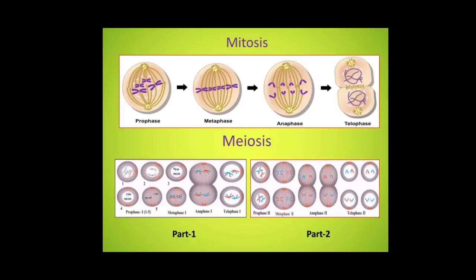Cytokinesis splits the chromosomes into new cells, forming the final products of meiosis, that is, 4 haploid cells in which each chromosome has one chromatid. Example, products of meiosis are sperm or egg cells.